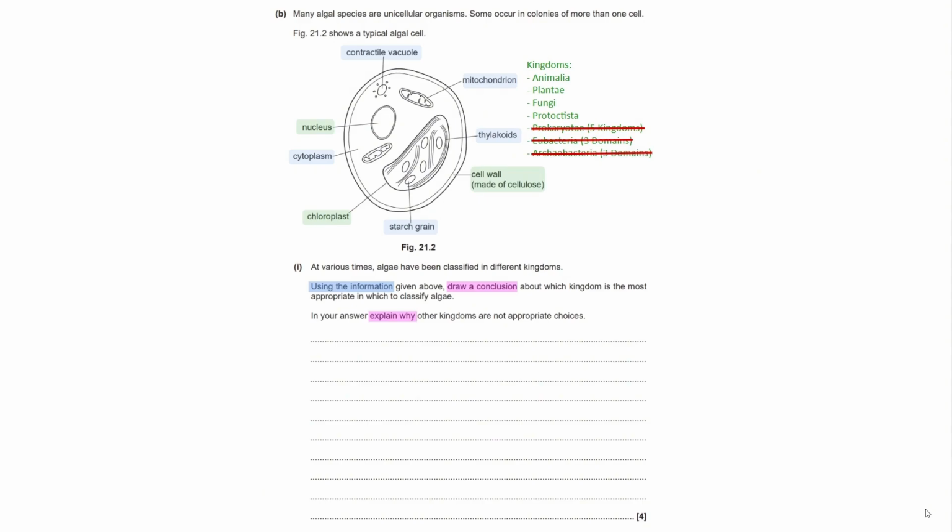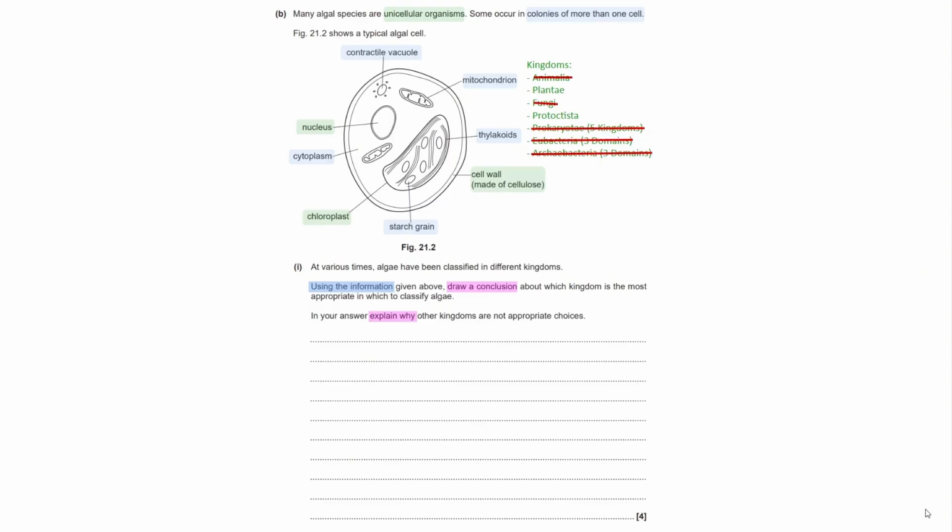So let's instead look at more useful organelles, specifically the cell wall and the chloroplast. Now, the chloroplast they have identified and labelled for us, giving internal structures which are not relevant, as well as a cell wall, which, to be unambiguous, they have specifically told us is made of cellulose. Now, the presence of a cellulose cell wall and chloroplast eliminates both the Animalia and fungi.